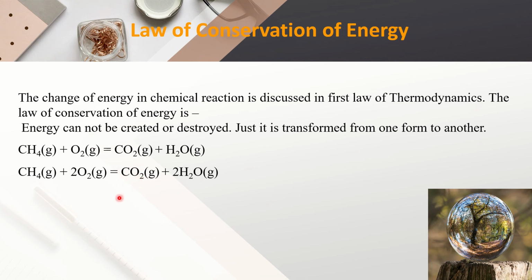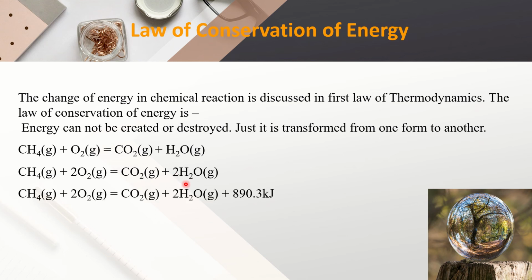So, where does the energy go or where does the energy come from? Here, the total internal energy of methane and 2 mole oxygen is more than the total internal energy of carbon dioxide and 2 mole water. And this extra energy is produced with these product molecules.